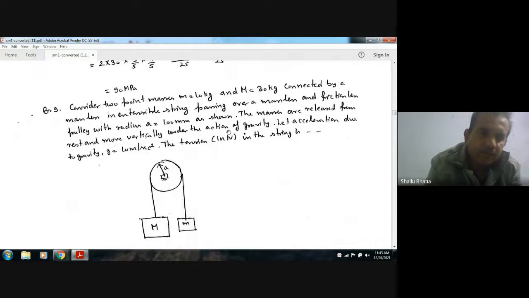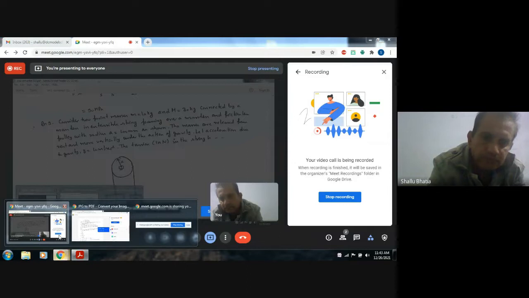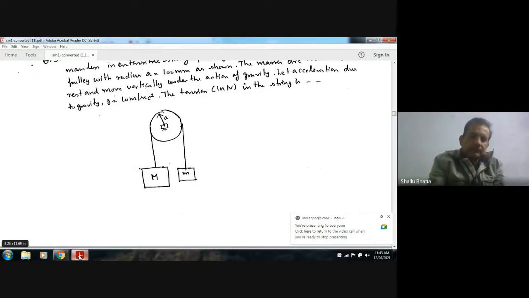Next, consider two point masses, small m 10 kg and capital M 30 kg, connected by a massless inextensible string passing over a massless and frictionless pulley with radius a equal to 100 mm, as shown. The masses are released from rest and move vertically under the action of gravity. Let the acceleration due to gravity g be 10 meter per second square. Tension in the string, let T be the tension in the string.